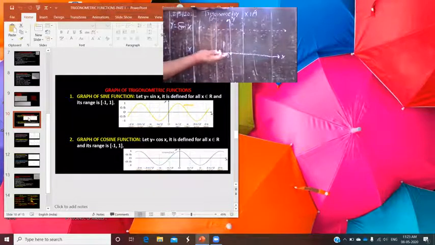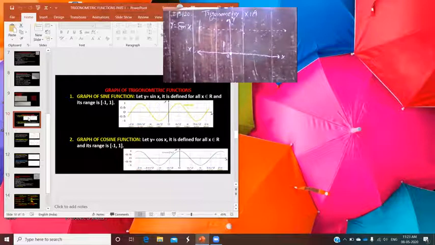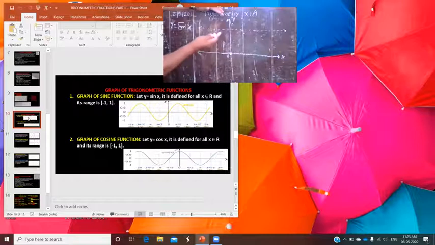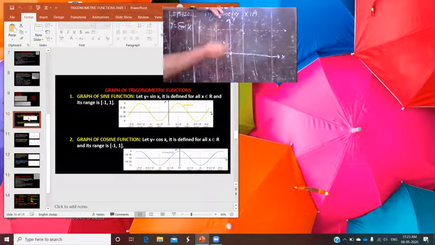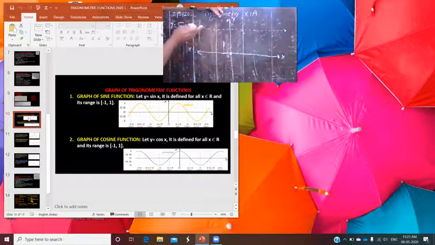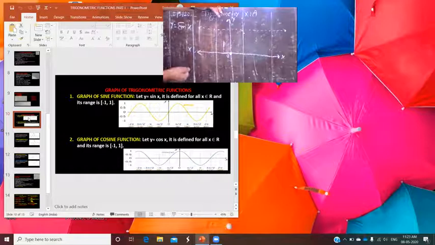Any line parallel to the x-axis, just see the concept. You know this from lower classes, 9th or 10th. The equation of the x-axis is y is equal to 0. So if the equation of this axis is y is equal to 0, and you plot a line parallel to the x-axis at a distance of 1, no doubt this is a line whose equation is y is equal to 1.